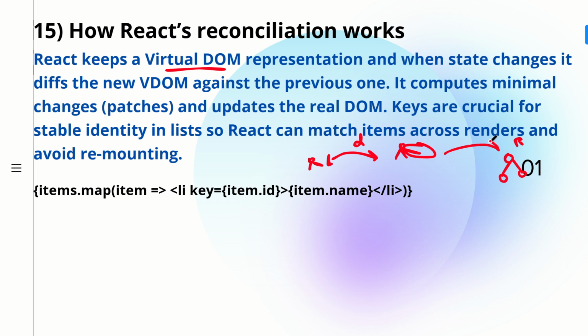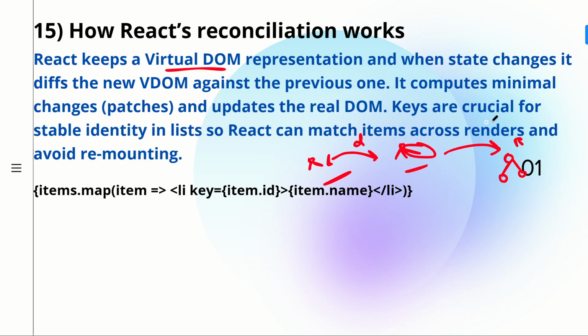This process of changing the real DOM based upon the virtual DOM, whatever the real changes are, is called reconciliation. So let's read the definition again. React keeps the virtual DOM representation, and when the state changes, it diffs the new virtual DOM against the previous one. This is what we have discussed. Whenever there is some change, it is going to run the diffing algorithm, finding the difference between the new virtual DOM and the previous virtual DOM. It computes the minimal changes, that this is the only change between the previous and the new, and then it updates the real DOM. So this is about our reconciliation.